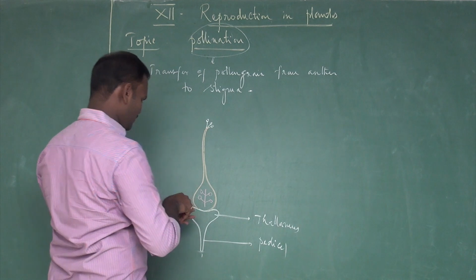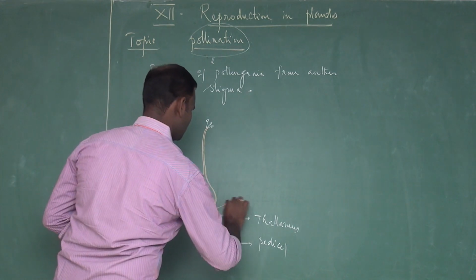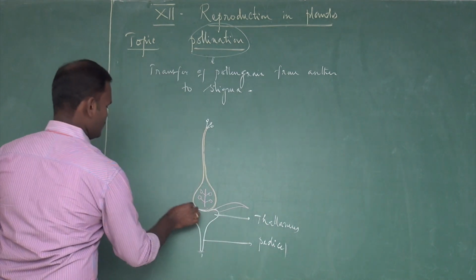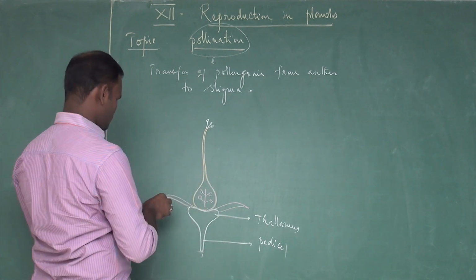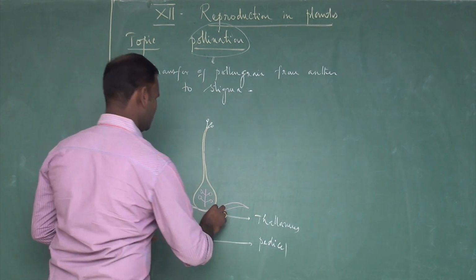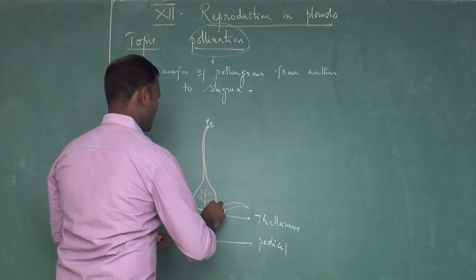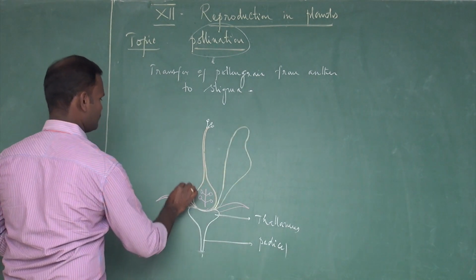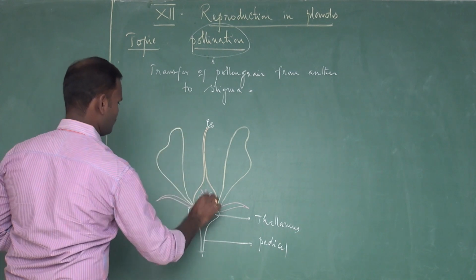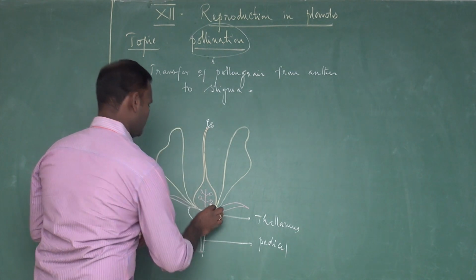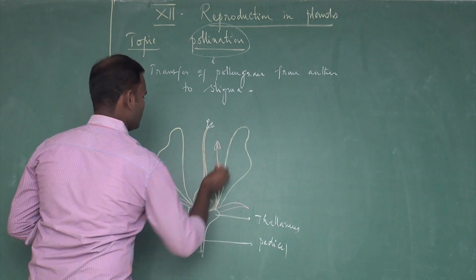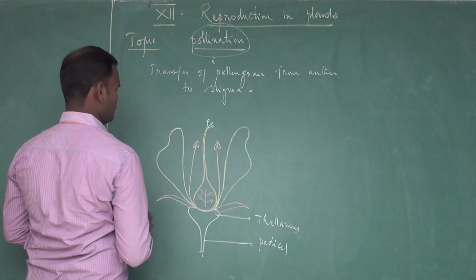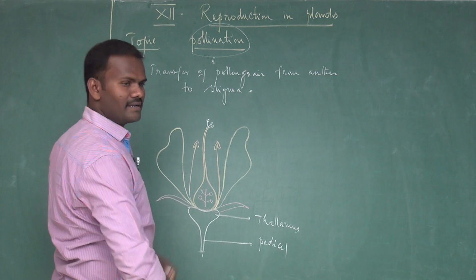The first whorl of the flower is called calyx. The second whorl is called corolla. The third whorl is androecium. The innermost, fourth whorl is called gynoecium.